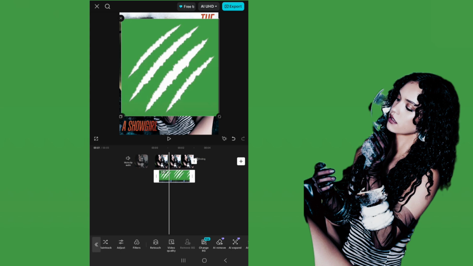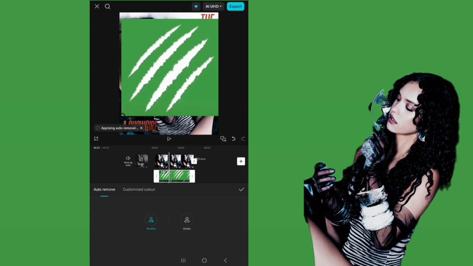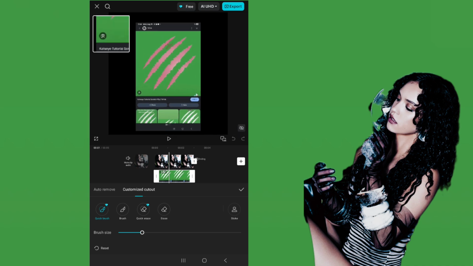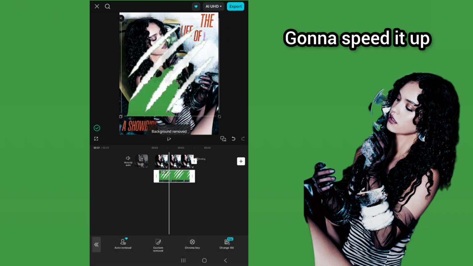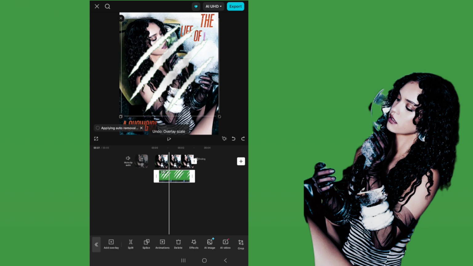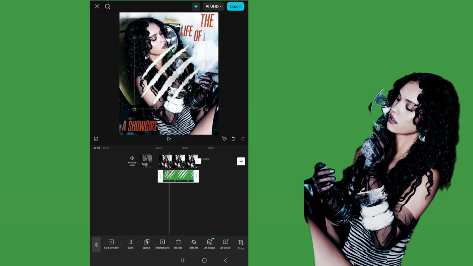Now do the background removing thing. Expect me to struggle as well. So now it should be a little bit of gray on these scratches. Now screenshot your profile picture.